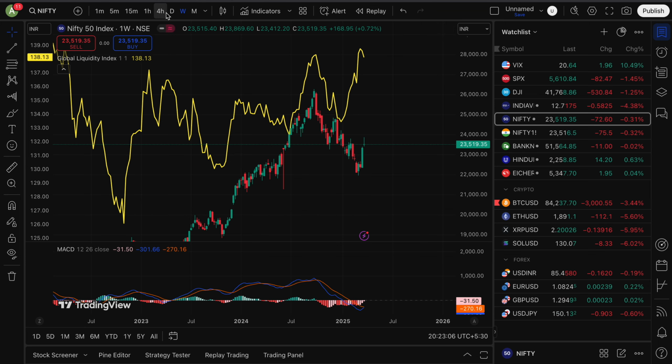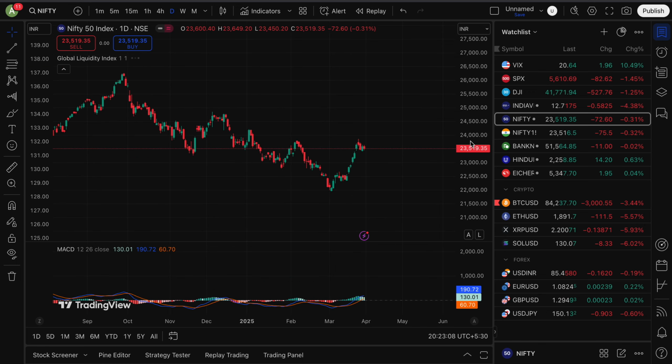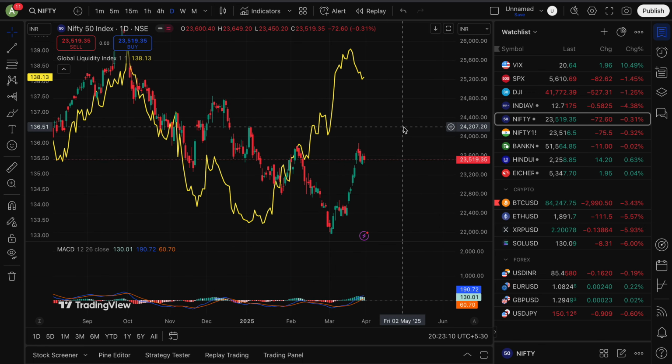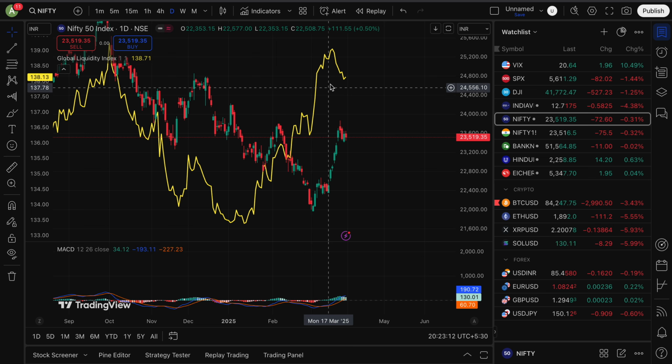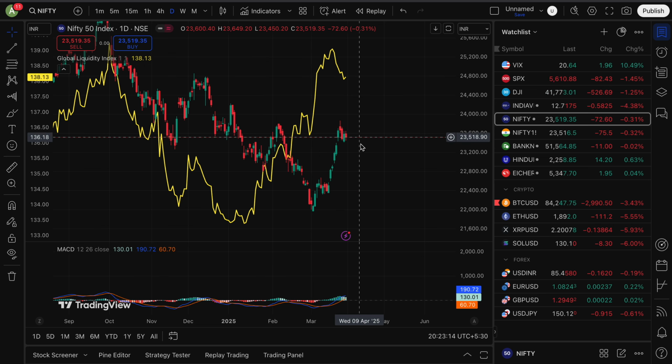Now let's come to the daily. Here you can see on the daily also the global liquidity rising and now falling. Today we are sitting on Friday 28th of March, and on Monday there will be a holiday, and directly there will be Tuesday. On Tuesday I think the market will most likely fall further. You can see the gift Nifty future is 517, whereas Nifty was 519.